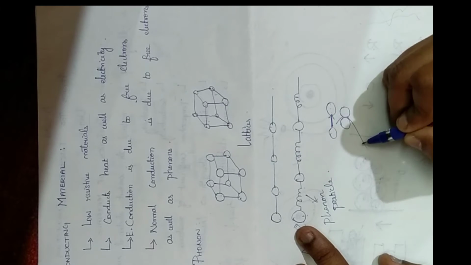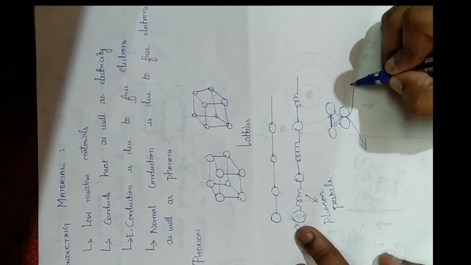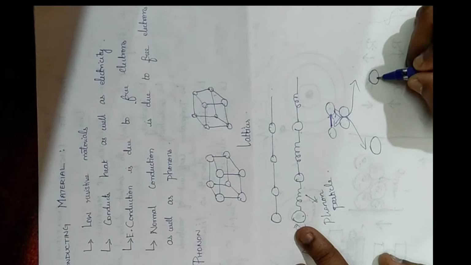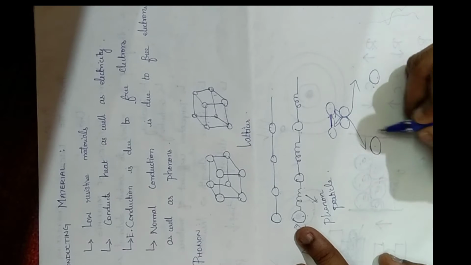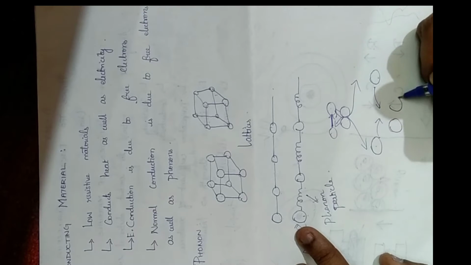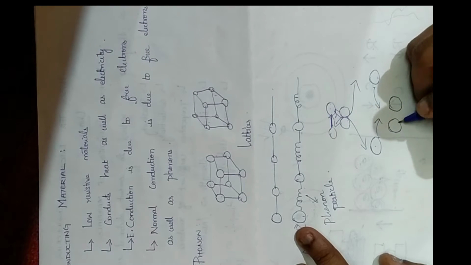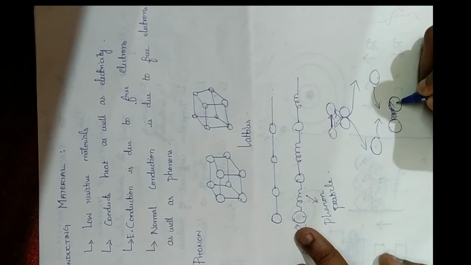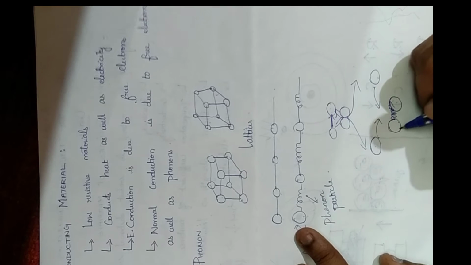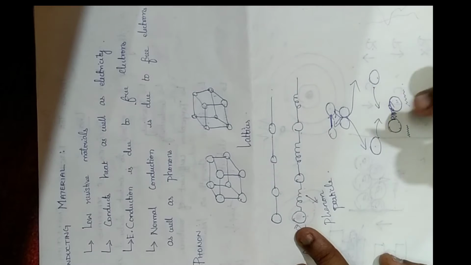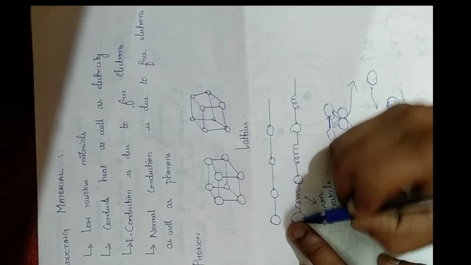In the same way, both the electrons will repel each other, so they have a wider distance compared to the previous distance. They will be thrown out to a long distance. After that, because of the long distance, they start to attract each other. Again, the vibrations start to pass on to the next electron which it has attracted. In the same way, one electron passes on the vibration to other electrons and makes the material conduct.